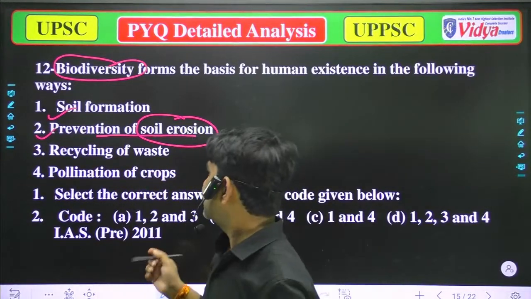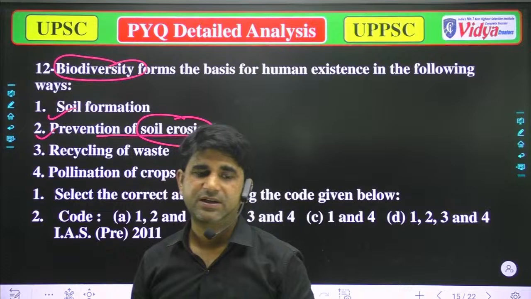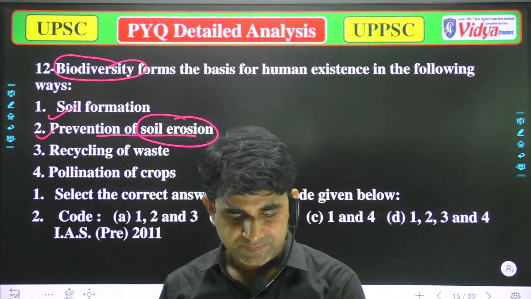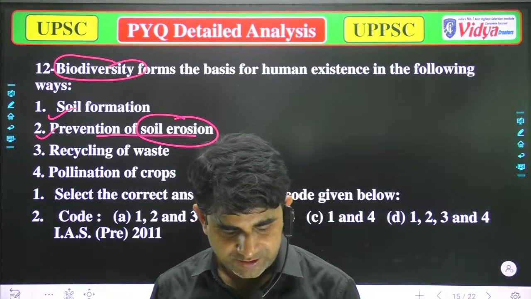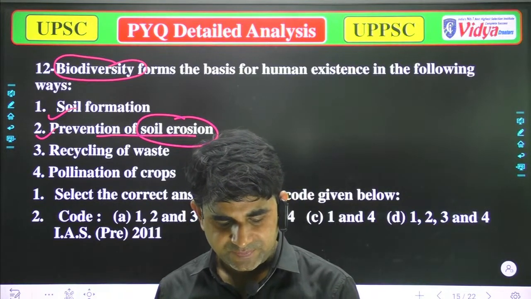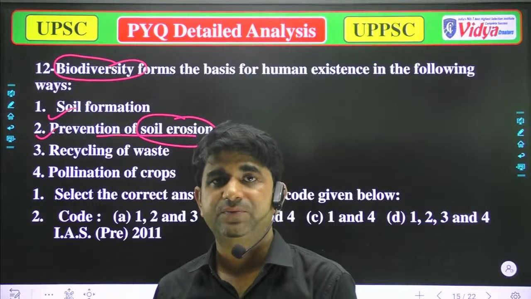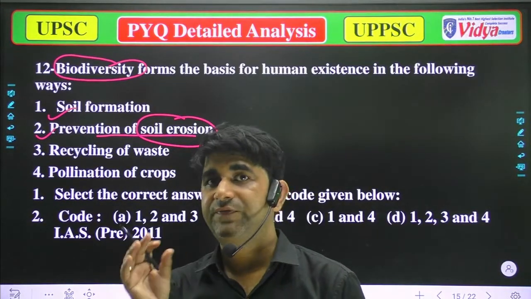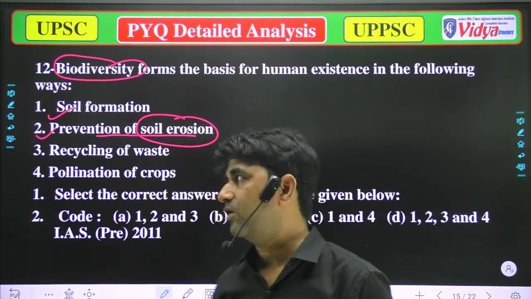The third is recycling of waste. Yes, it's also important, because if the waste is organic, then that's true, after some time it will be recycled. If it's organic, then it's helpful.